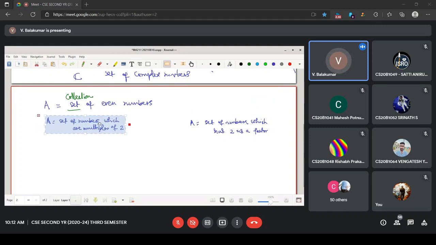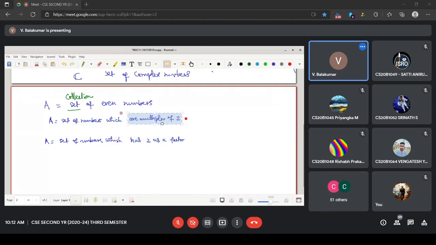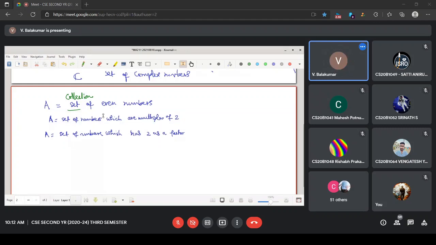You can write like this, or you can write like this. Not only this, you can write in terms of notations also.